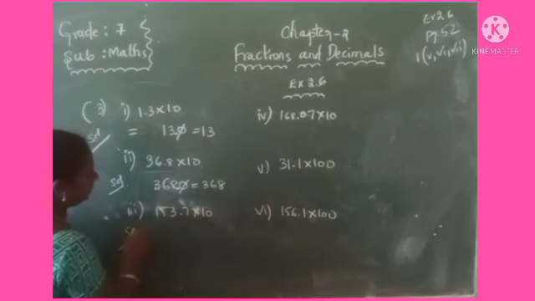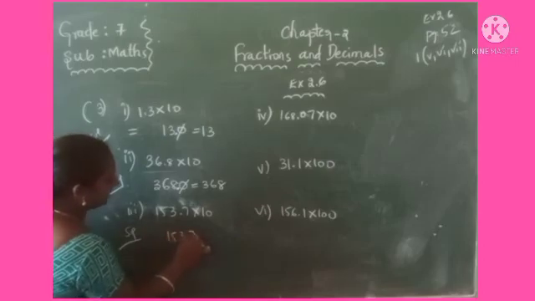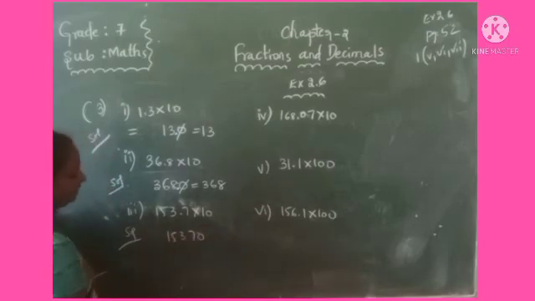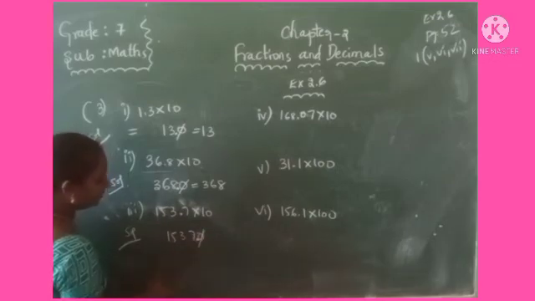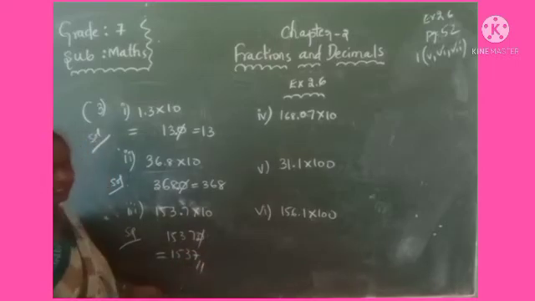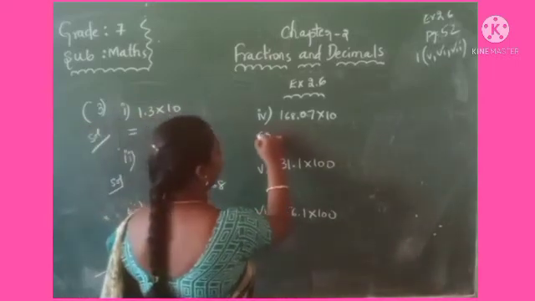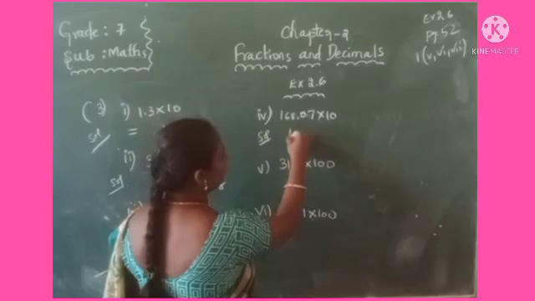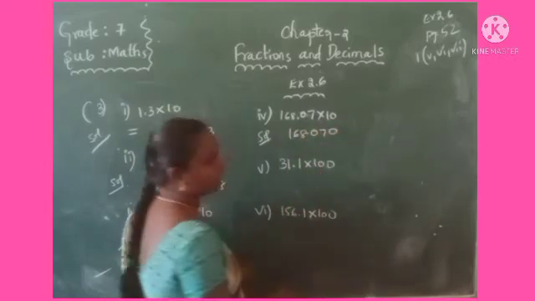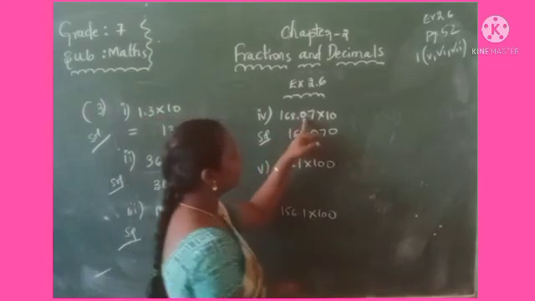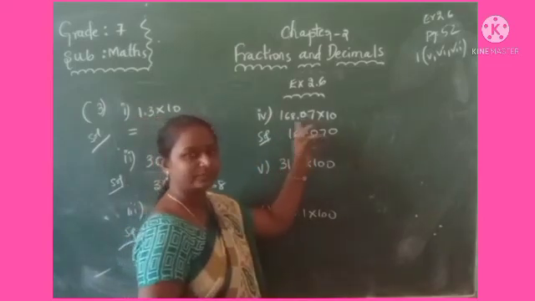Similarly, third one, 153.7 into 10. Just put the result, then 0. So one digit after 0. Before you have to give the decimal point. It is equal to 1537. Similarly, in 168.07 into 10, that is, just put here also 0, and the decimal point, how many digits after? 2 digits after.